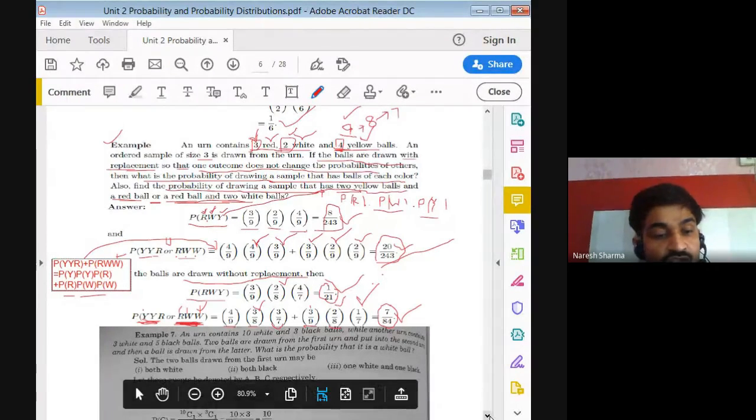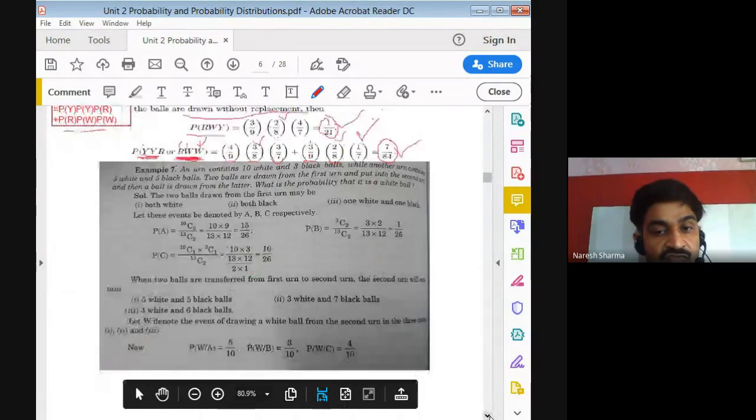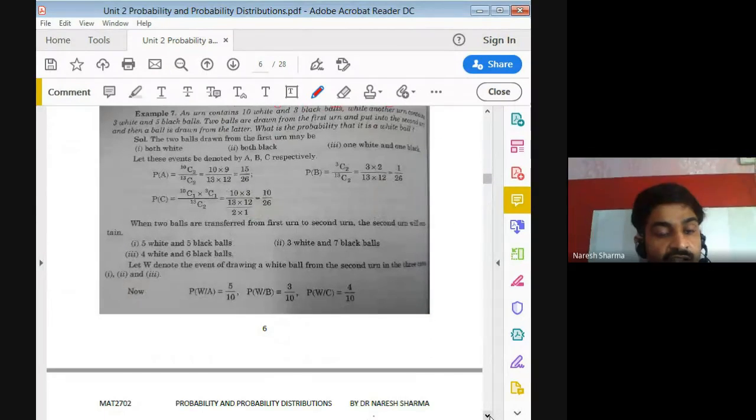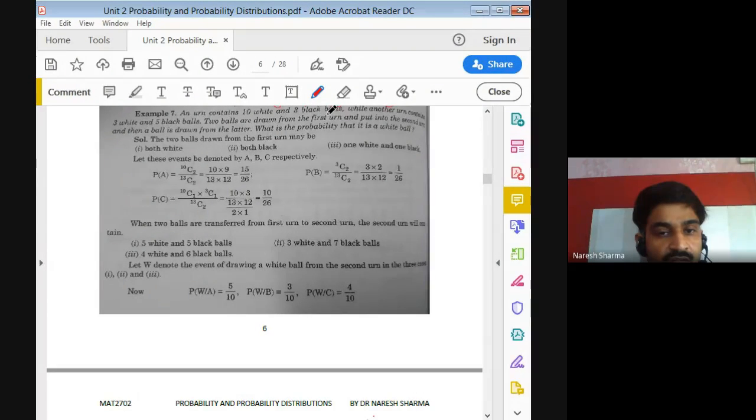So one more question I would like to discuss, that is a little tricky, a little interesting one. An urn contained 10 white and 3 black balls, while another urn contained 3 white, 5 red, 5 black balls. Two balls are drawn from the first urn.